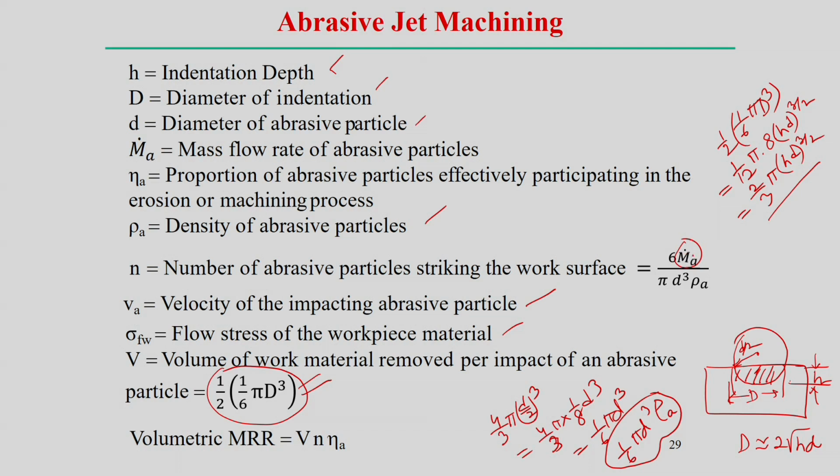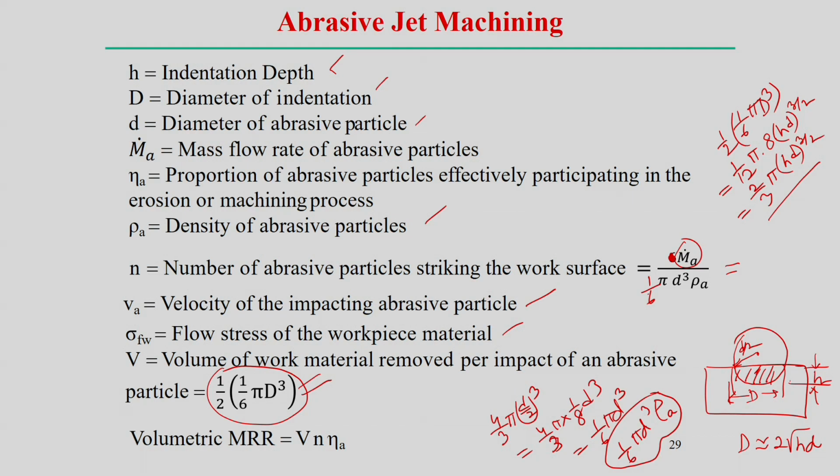When we divide the mass flow rate m dot a by this mass of a single particle, that gives the number of particles striking the workpiece surface.